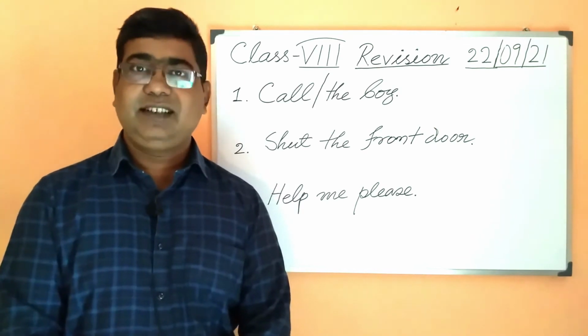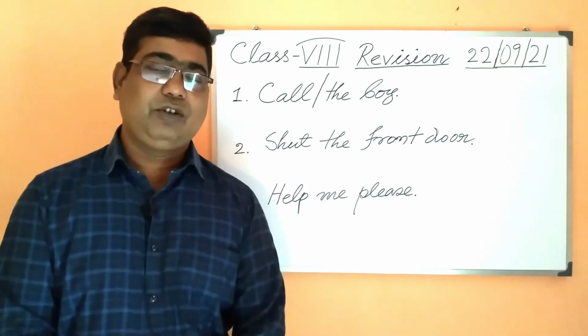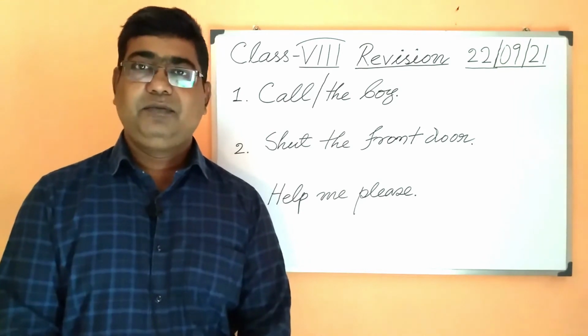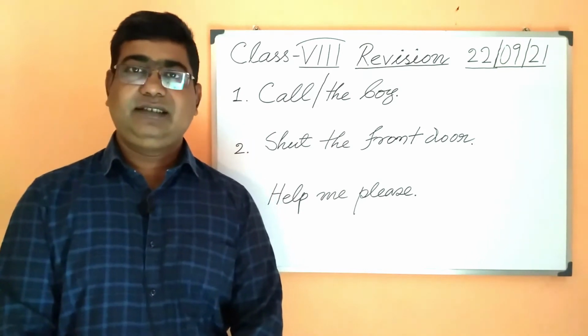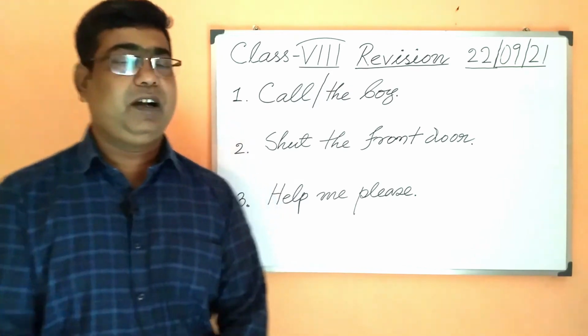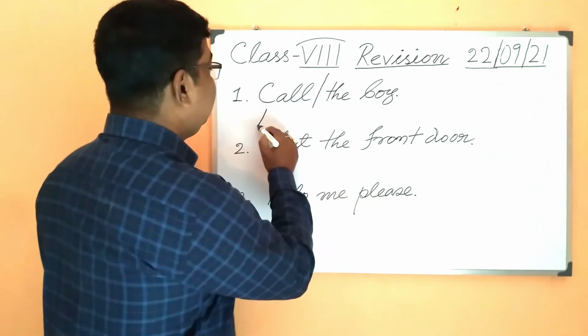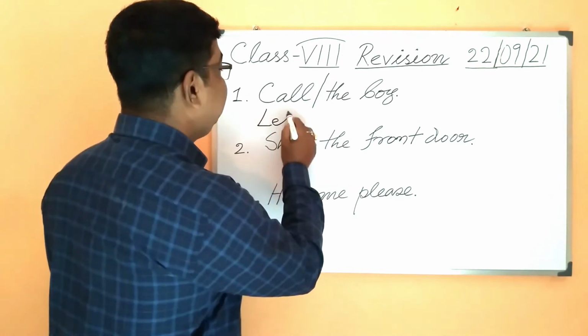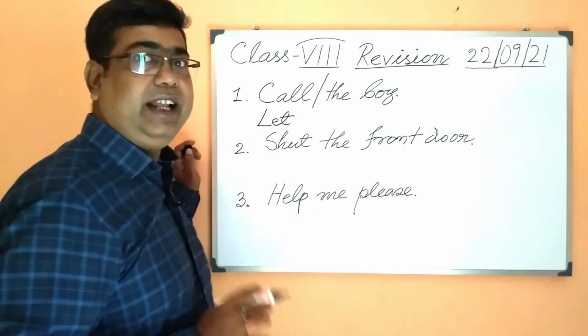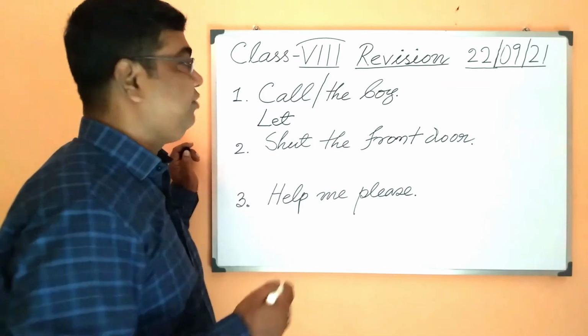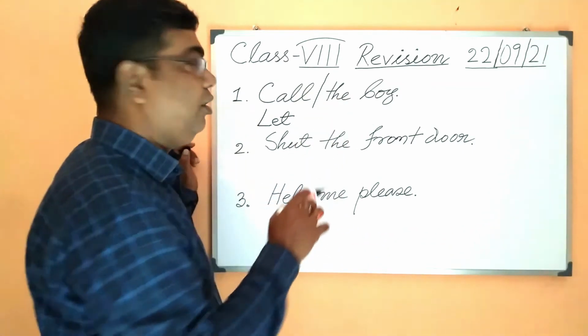And the formula or the rule which I have said to you, and we have discussed it in our live classes also, is let plus object plus be plus past participle. So let us write let in the beginning. Okay, so let. Now the object will come. What is the object? The boy.